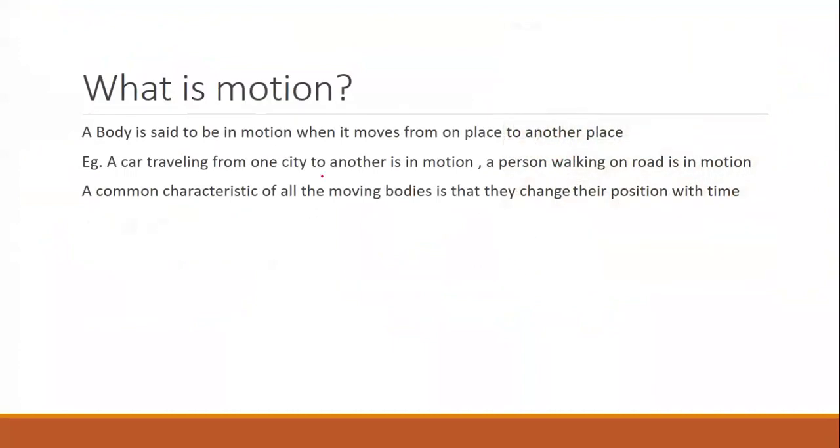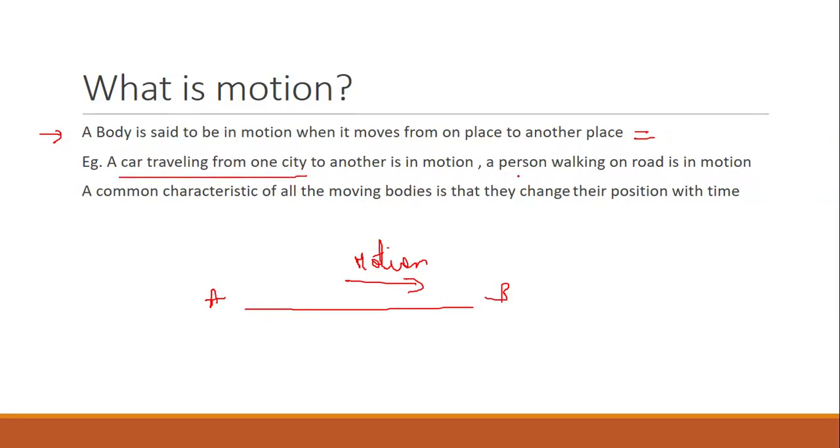So what is a motion? This is a general definition. A body is said to be in motion when it moves from one place to another place. As I said earlier, when a body moves from point A toward point B, then the object is said to be in motion. We have examples: a car traveling from one city to another city, a person walking on the road. These are common examples of motion.